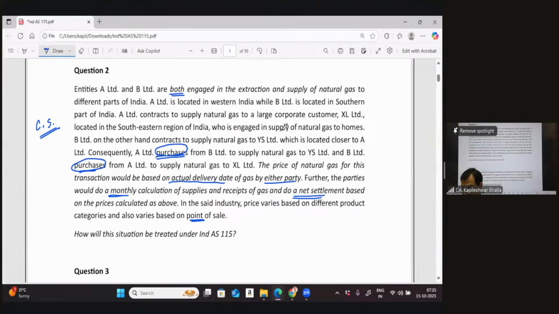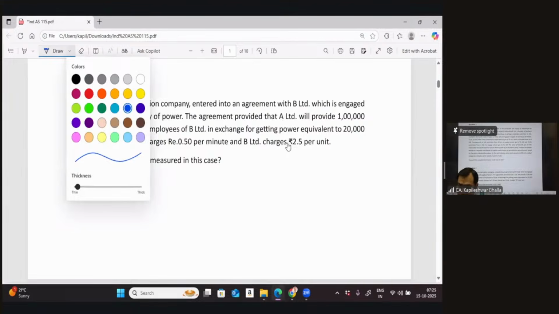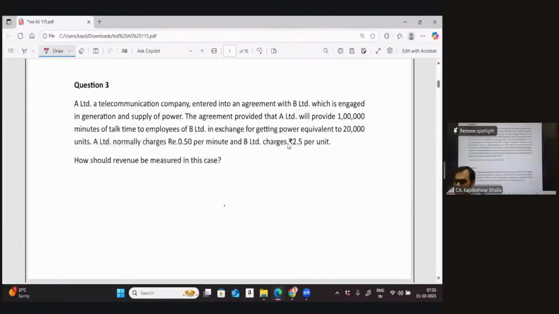Okay, now the last question on this area of scope, then I think we can go to the next phase. Now the next one I am given: A is a telecommunication company that entered into an agreement with B, which is engaged in the generation and supply of power.